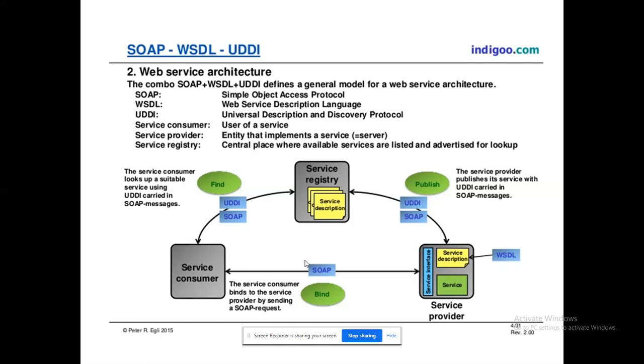The main idea behind WSDL is that it is completely constructed using XML. Since SOAP is completely designed using XML, this is also being done through XML. So XML will give the nature of platform independency for all the communications. That is the reason why this web service architecture is a success, a written success story.